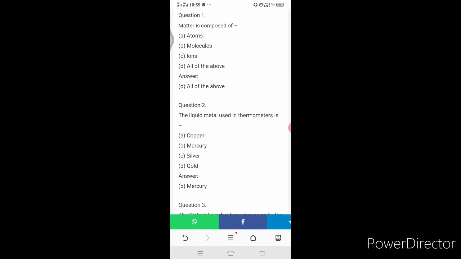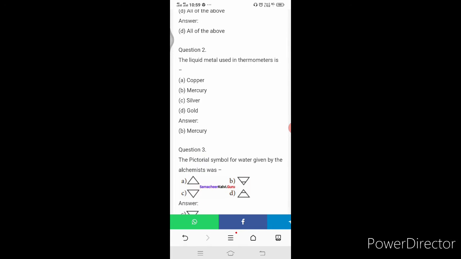Then the second question. The liquid metal used in thermometer is dash. The options given are copper, mercury, silver, gold. The correct answer is mercury. So how you have to write: the liquid metal used in thermometer is mercury.